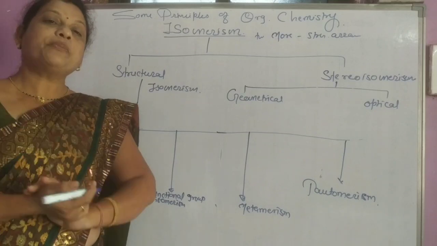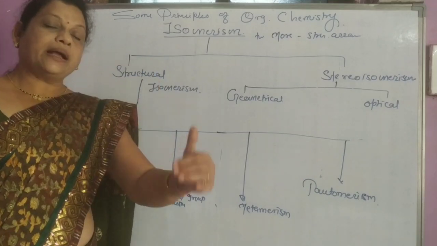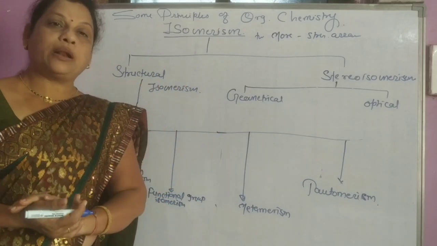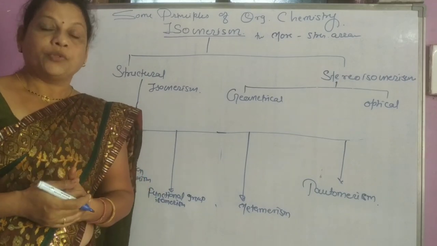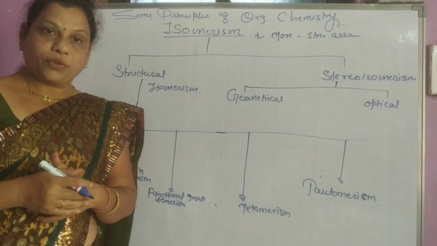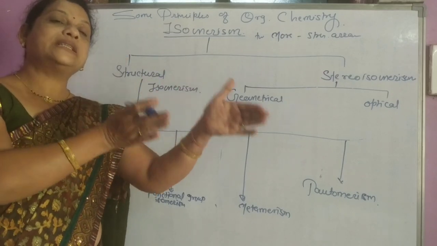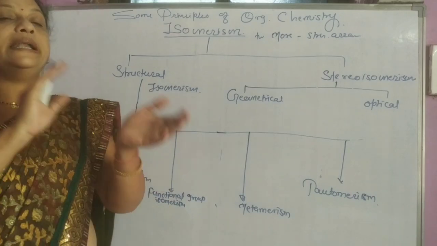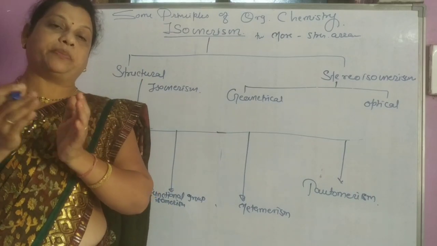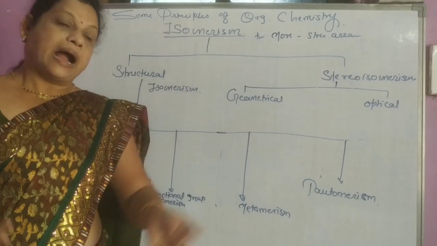Chain isomerism means organic compounds having the same molecular formula but different arrangement of carbon atoms. Branched chain or straight chain are called chain isomers.